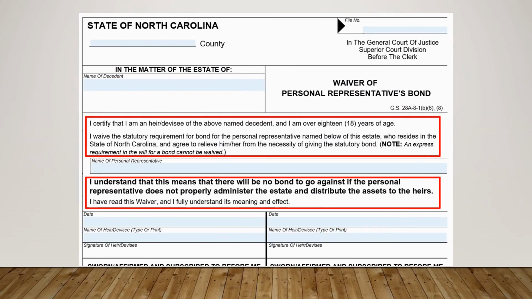The heir or devisee must affirm that he or she is over the age of 18 and agrees to waive the required bond for the personal representative. The heir or devisee is also confirming that he or she understands that there will not be a bond to protect the value of the estate's assets if the estate is not administered properly.